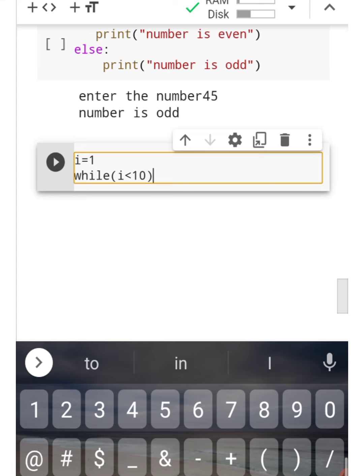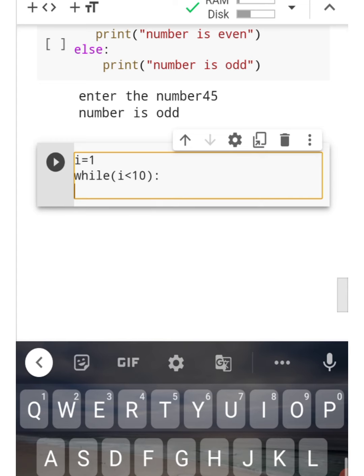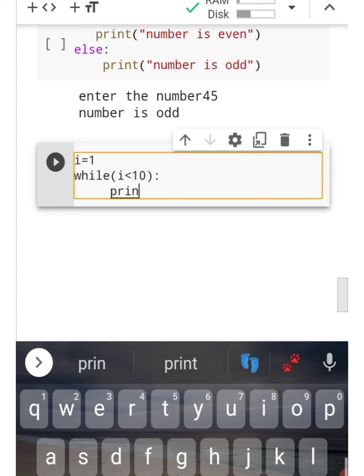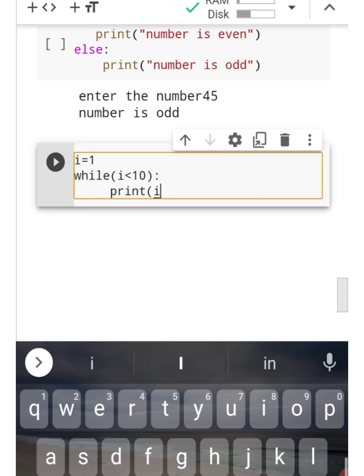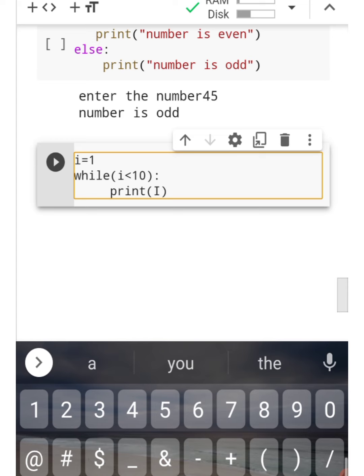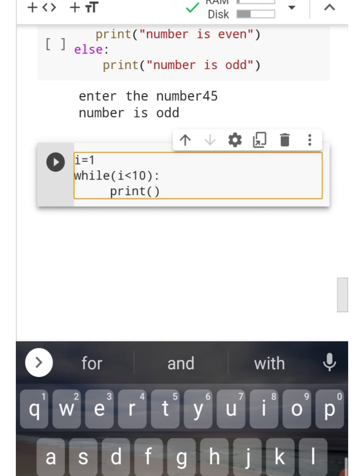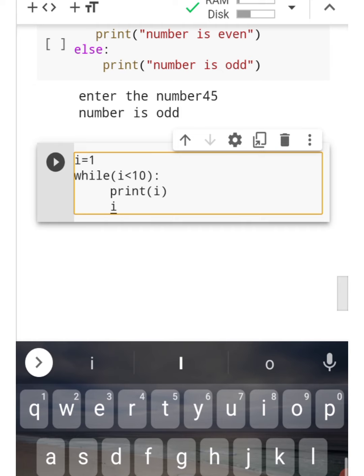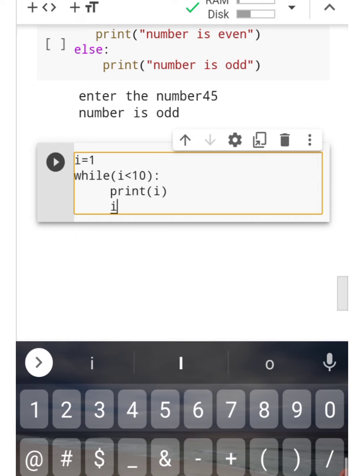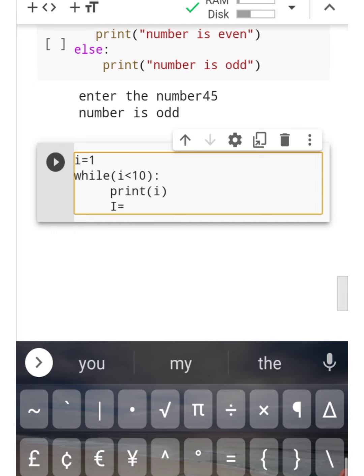So in the while loop we have written the condition i is equal to 1, and i is less than 10. Until then, we will execute our code. In the indentation we use a space, and then we print the statement which we want to print. We want to print the numbers till 10, so we print i. The loop will execute and print i continuously. On the next line we increase the value of i by one so that it increases at each iteration when the program runs.